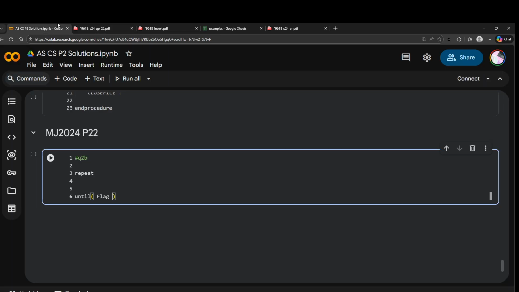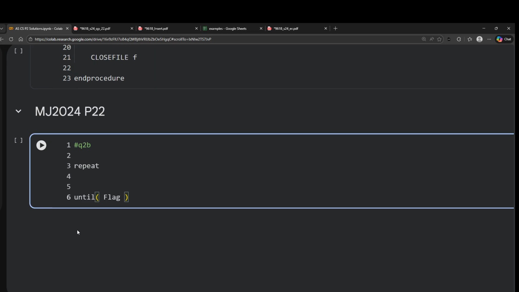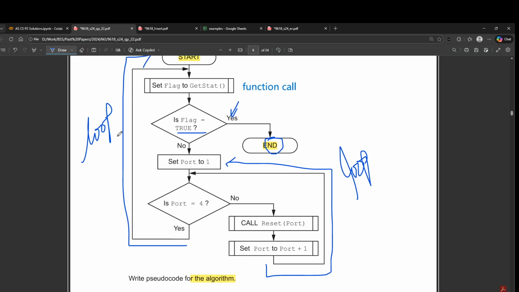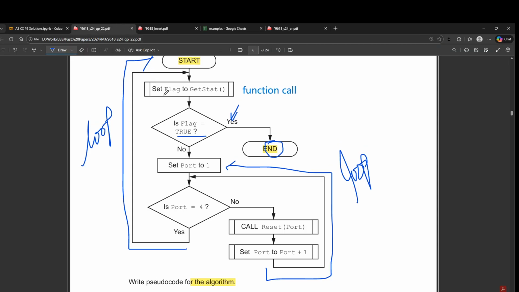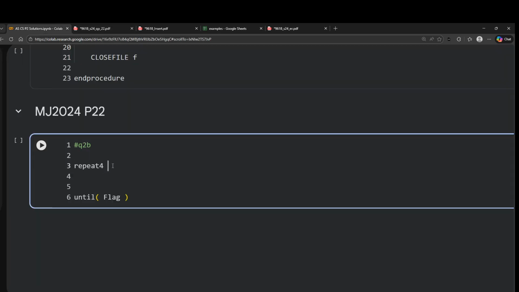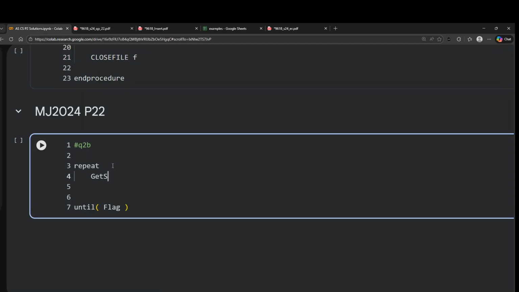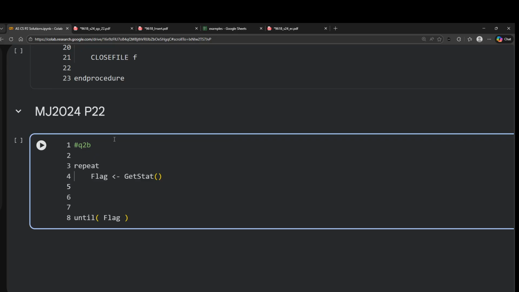You don't really need to write is equal to true, that is implied, or you can do it if you want to. All right, as long as that is not the case. So the first thing we're doing is we're calling getStat and we're storing it into flag. So inside the repeat until, I'm saying getStat and I'm going to store it in flag like this.